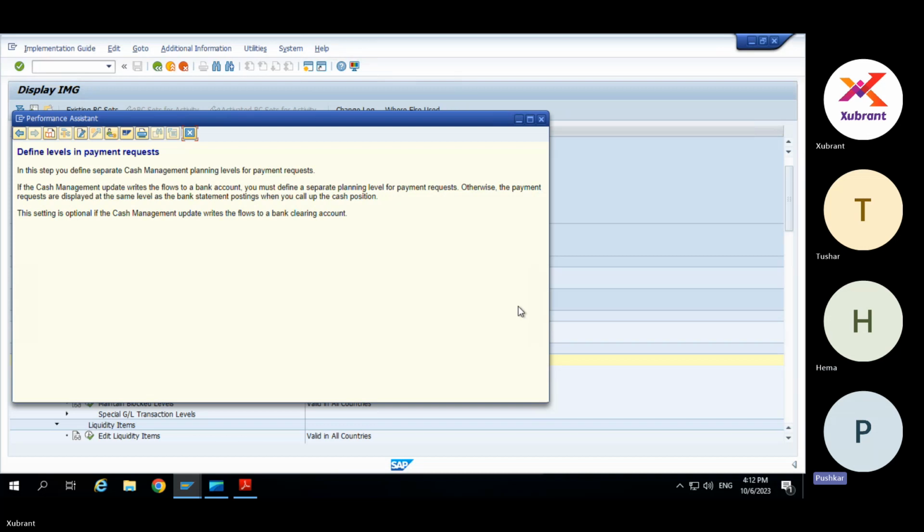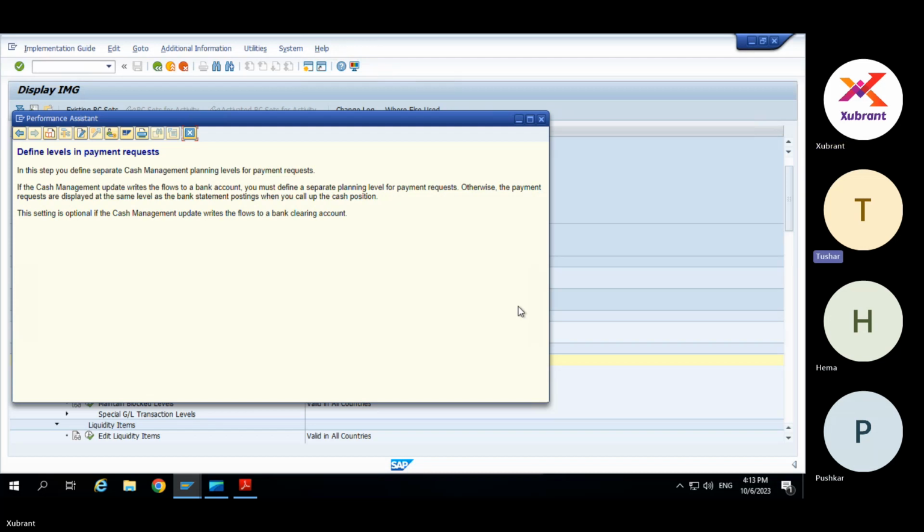If you want to show it separately, like today you are creating payment requests and tomorrow you are making the actual payment, then today the money is still in the bank, right? So you will assign it to PR levels. Just to see the payment request level separately, we have to do this configuration. Although it is old, with FF7A or new, generally they won't go that far. Again, we don't know exactly the requirement. Based on the requirement gathering, you will come to know how they want to do it.